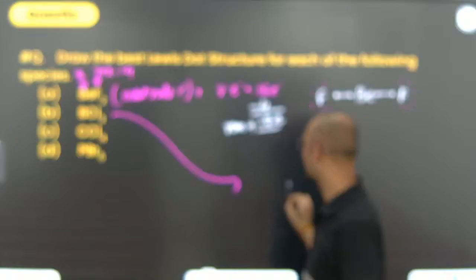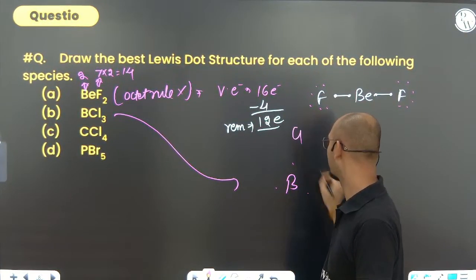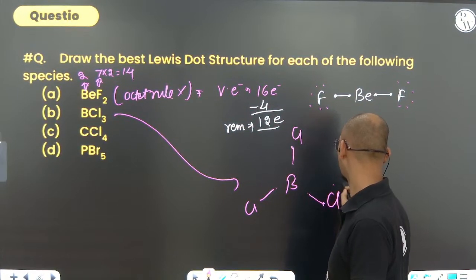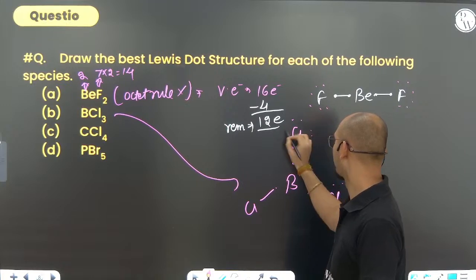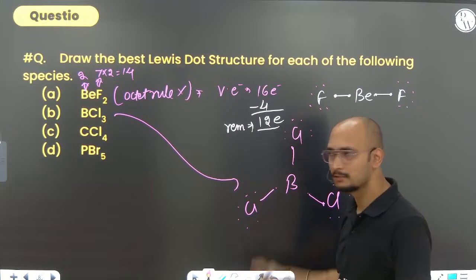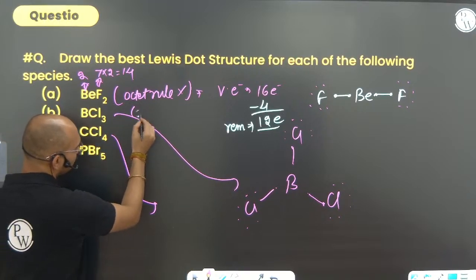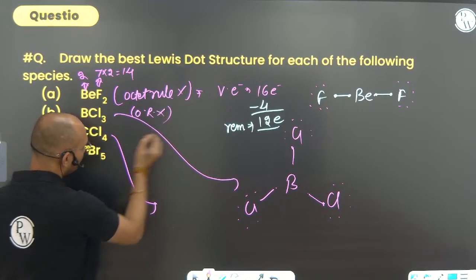And what about BCl3? I am making it faster. Done. What about that? Here also the octet rule is not being followed.